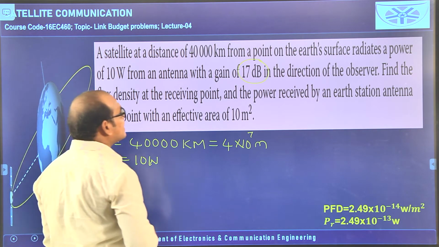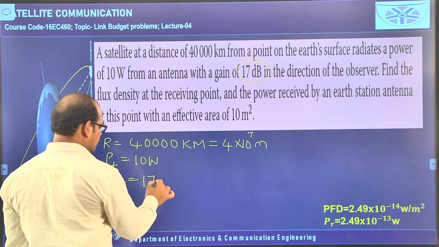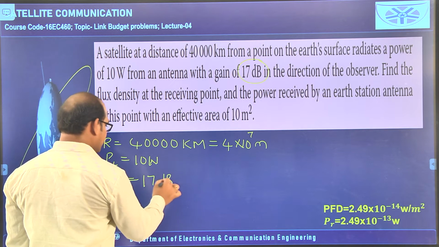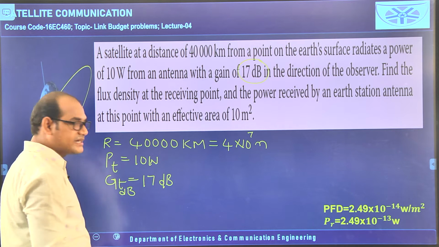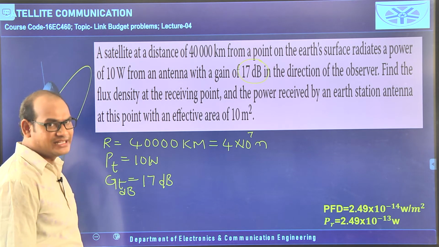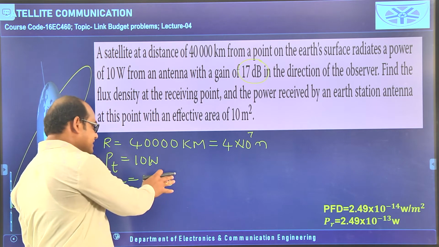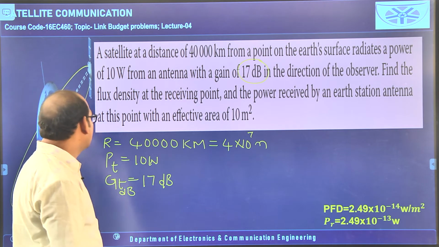So, gain of the transmitting antenna we can take as GT is equal to 17 dB. Here, to avoid the confusion, I have written GT in dB. If it is just a ratio, you have to represent it here as GT only.